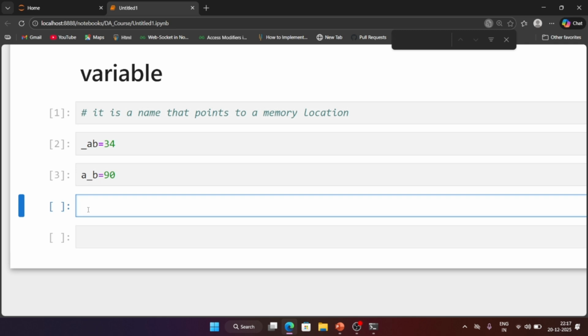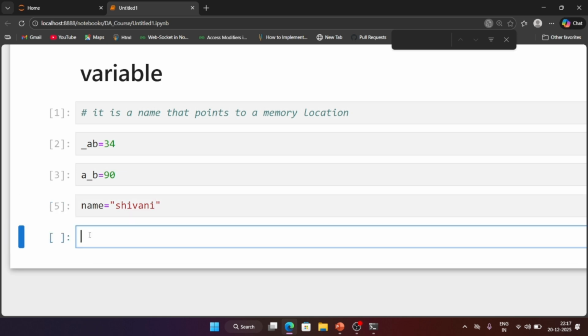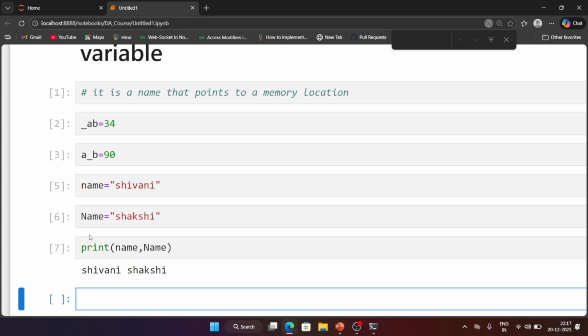Okay, so after that, here suppose you are giving name equal to, here I am writing Shivani. Okay, execute this again. Here I am writing this name, name. Okay, again here I am writing Sakshi. Okay, so here we have two names. So suppose I'm printing these names, so both names are different. Here you can see Shivani and Sakshi.